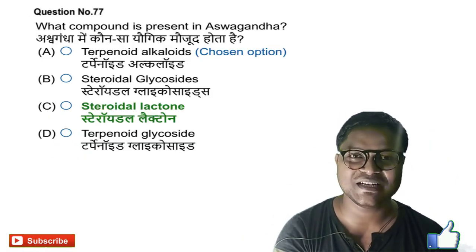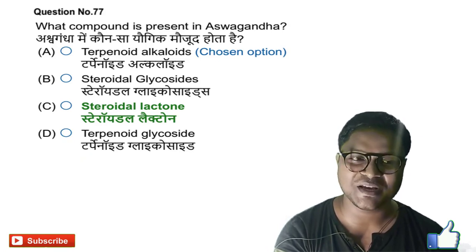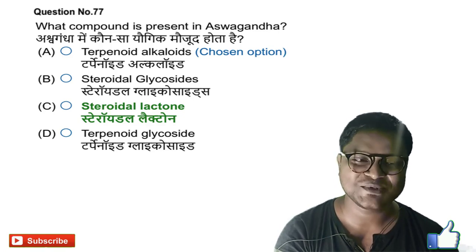Question number 76. What compound is present in ashwagandha? So ashwagandha, the biological source is Withania somnifera. Generally Withania somnifera contains steroidal lactones, withanolides. Okay, the option is C.